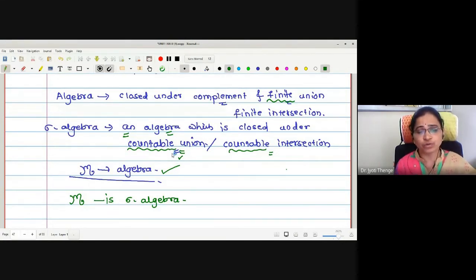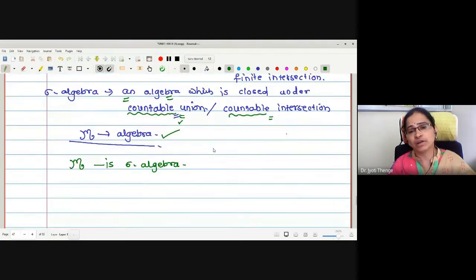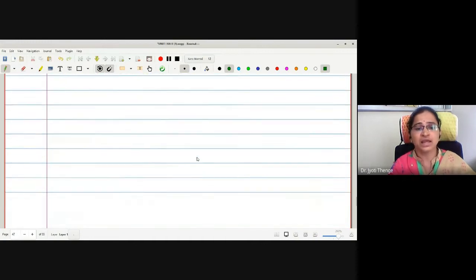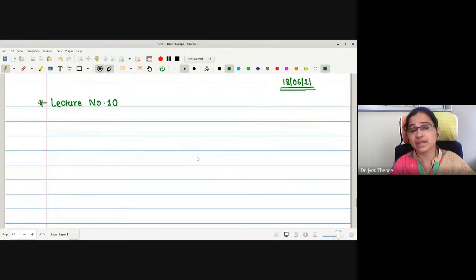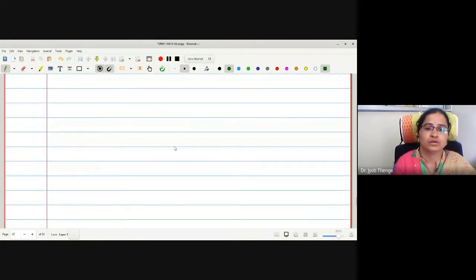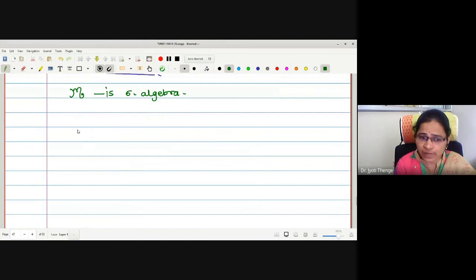But before going to the proof of this statement, we will prove an important lemma useful for proving the main theorem. One of the applications of this lemma says that the outer measure is finitely additive. What is the meaning of finitely additive? What is the meaning of countably additive?